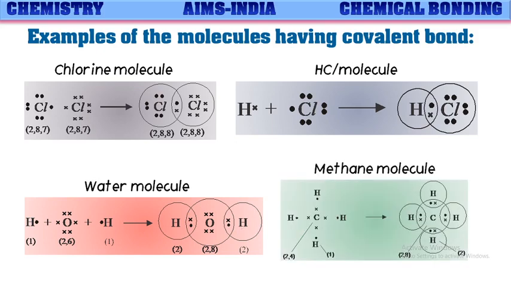One more molecule is given here, methane. In methane molecule, if you see, carbon has 4 valence electrons. It needs 4 more electrons to get the octet configuration. When it combines with 4 hydrogen atoms, it forms a covalent bond with each hydrogen atom by sharing a pair of electrons with each hydrogen, and thus carbon is getting octet configuration and each hydrogen is getting duplet configuration.